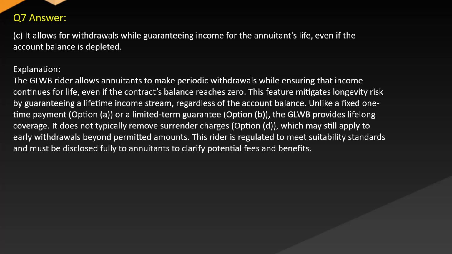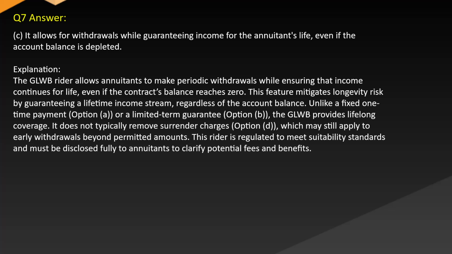Answer: C. It allows for withdrawals while guaranteeing income for the annuitant's life, even if the account balance is depleted. Explanation: The GLWB rider allows annuitants to make periodic withdrawals while ensuring that income continues for life, even if the contract's balance reaches zero. This feature mitigates longevity risk by guaranteeing a lifetime income stream regardless of the account balance. Unlike a fixed one-time payment, option A, or a limited term guarantee, option B, the GLWB provides lifelong coverage. It does not typically remove surrender charges, option D, which may still apply to early withdrawals beyond permitted amounts.